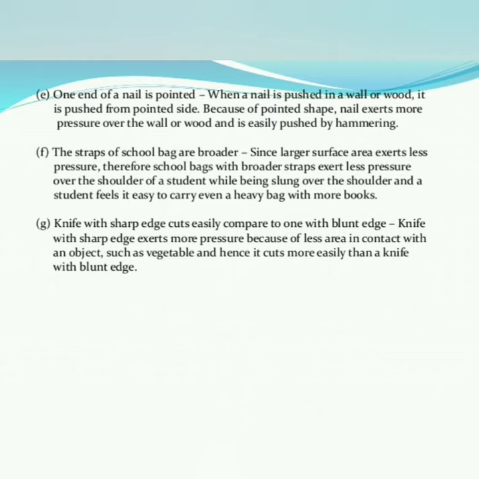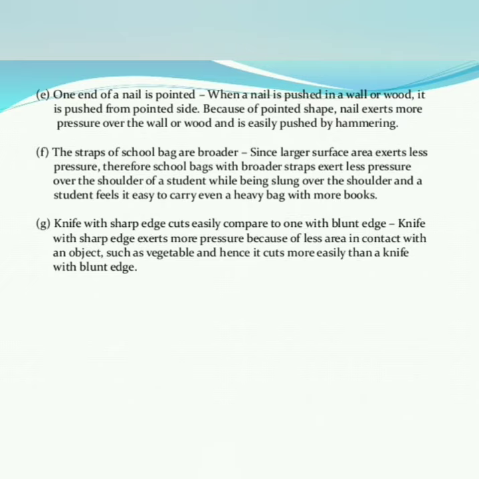Next, the straps. The straps of a school bag are broader. You are wearing a bag whose straps are very broad. The straps of a school bag are broader since a larger surface area exerts less pressure.